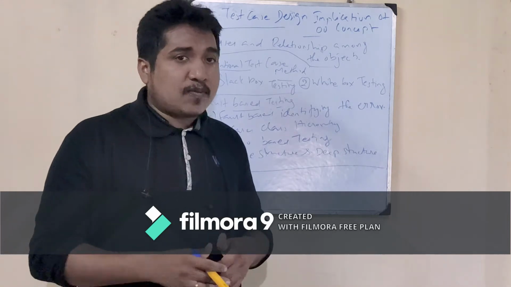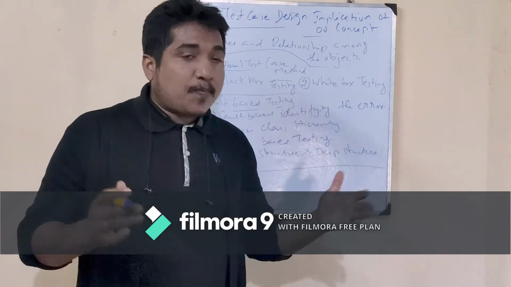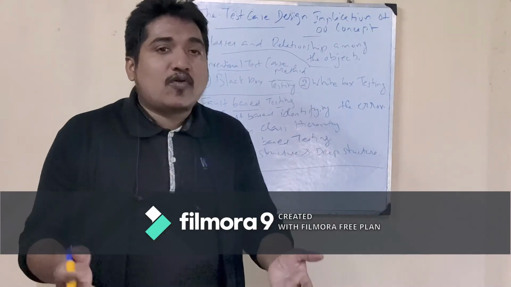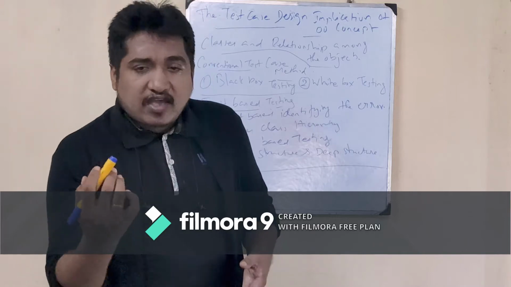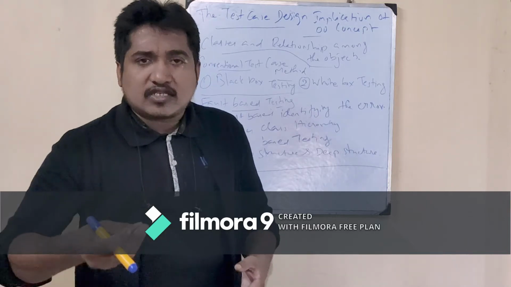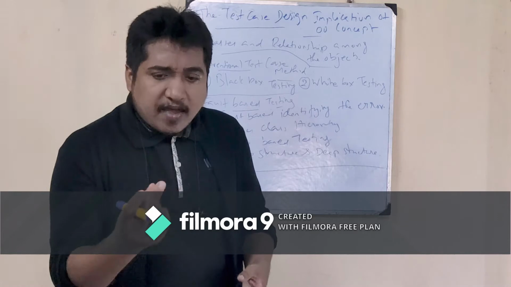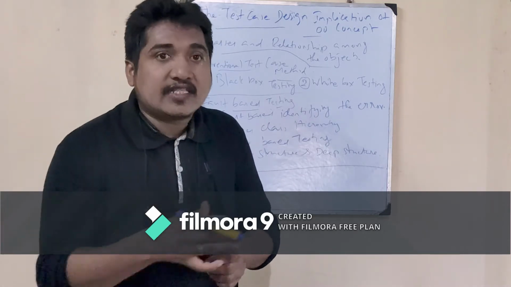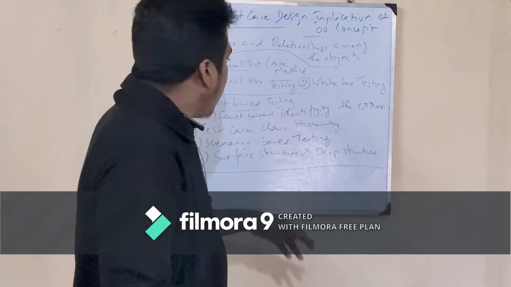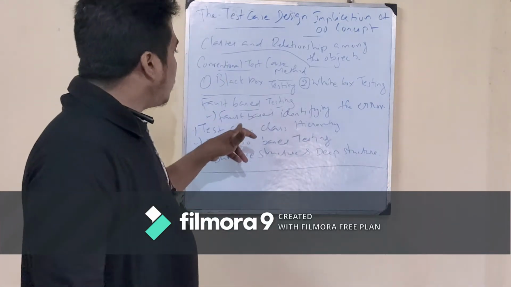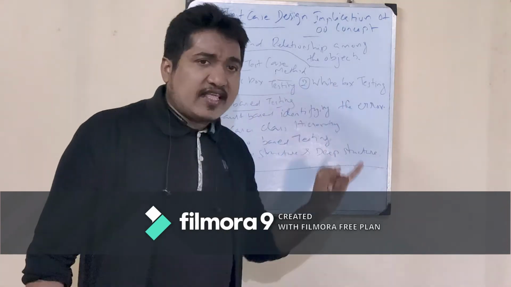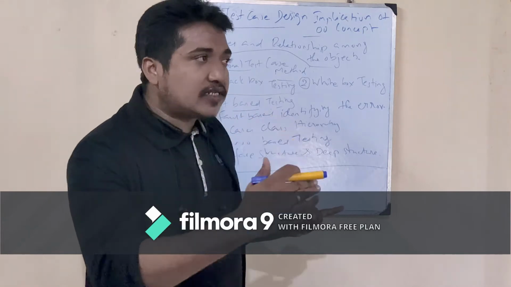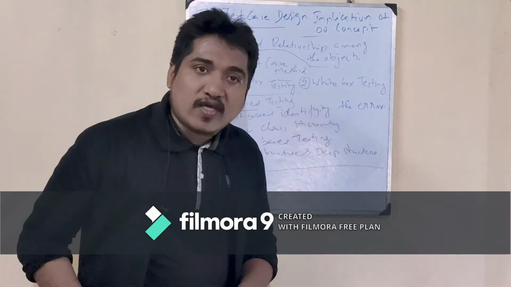Backtracking method means, let me give a real time example. A police officer goes to the investigation place where a murder has happened. If he gets any simple thread or any evidence, based on that evidence he moves on to trace the victim. Similarly here, in this fault based testing, when they get an error, they ask where the fault has happened, and according to the fault they trace the root cause of the fault.